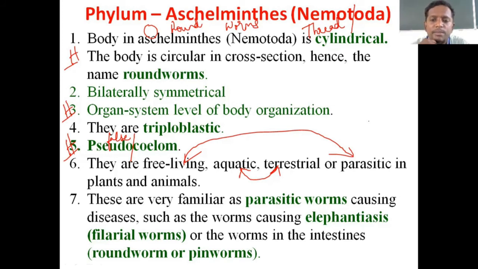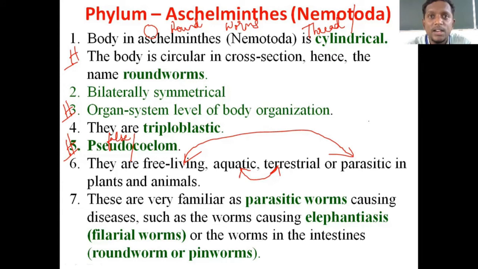They have mentioned worms causing elephantiasis, filarial worms. I'll show you the diagram of the filarial worms at the end of this session. Just keep in mind, these worms cause diseases in humans also, and some of these worms infect our intestine also, and that is roundworm or pinworms.